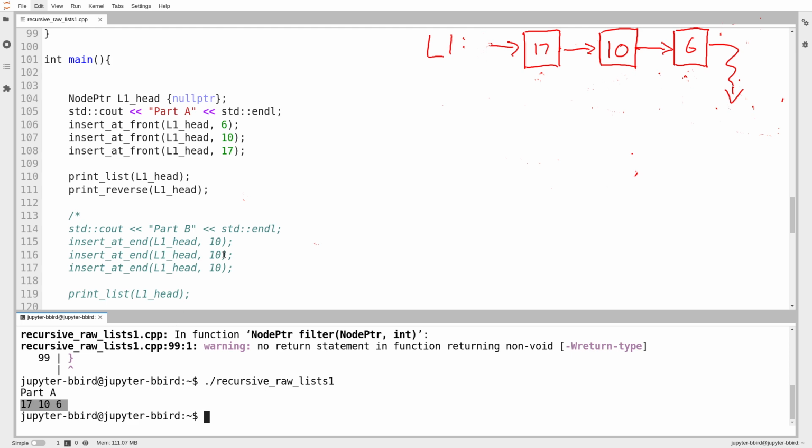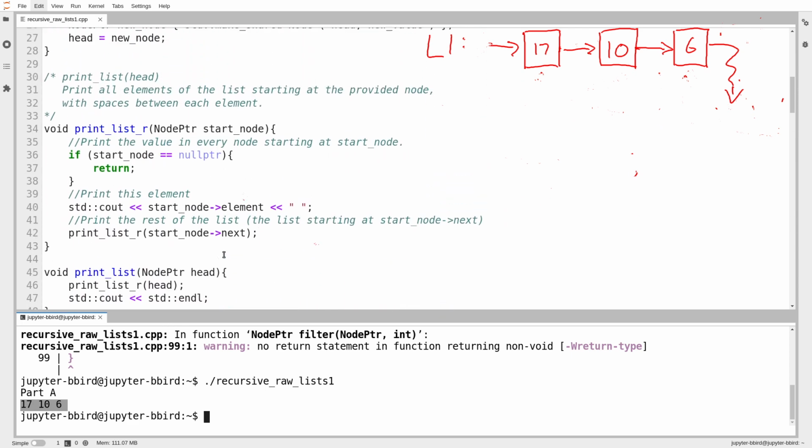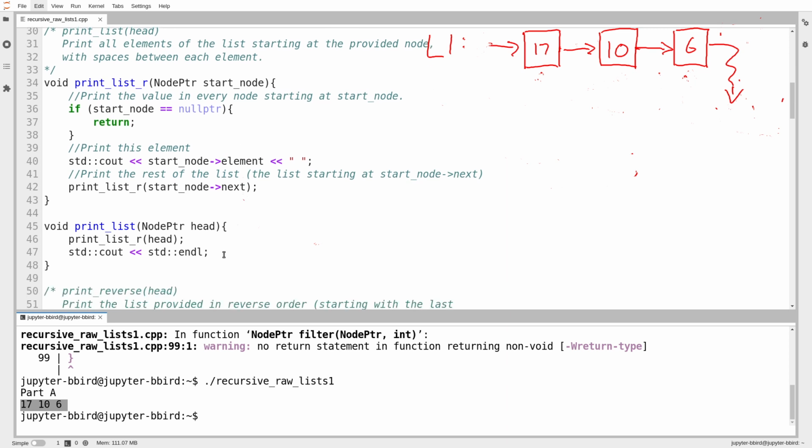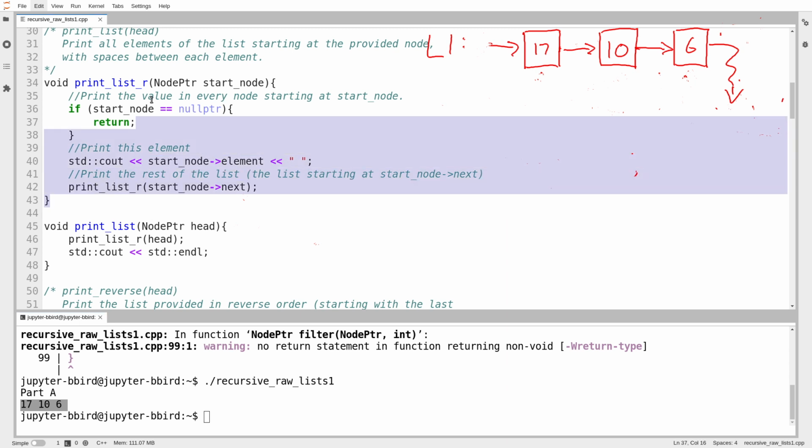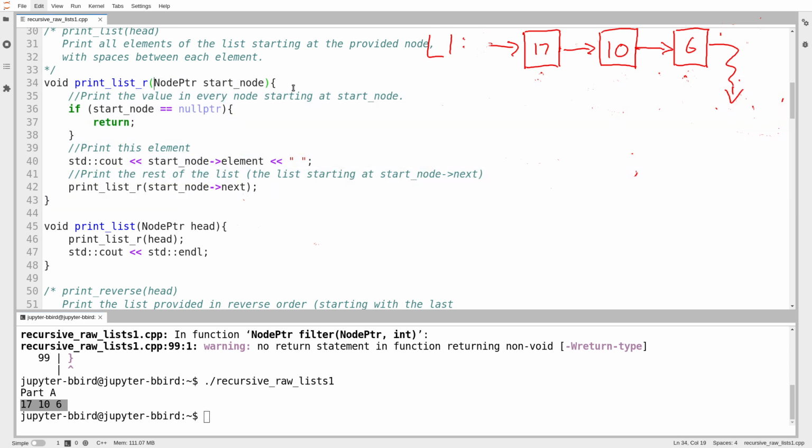And so you could look at print list and say, well, this doesn't look like any less work than a loop. I mean, the previous solution was only a few lines long. It was, I think, 3 lines. Whereas here, I've written a bunch of stuff. You could maybe agree that the comments don't count, but I seem to have more lines of code than I had before. I've just translated a loop, which was a bit more dense, into a bunch of function calls and a new function. And I think it's reasonable that your mileage may vary here. You might look at that and say, this isn't really any better. Fair enough. Let's try print reverse.